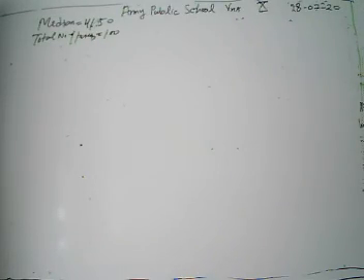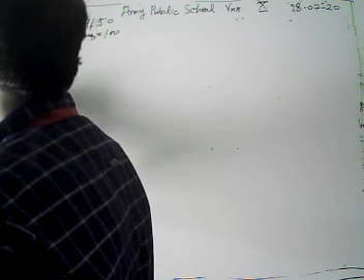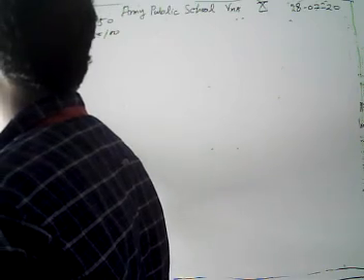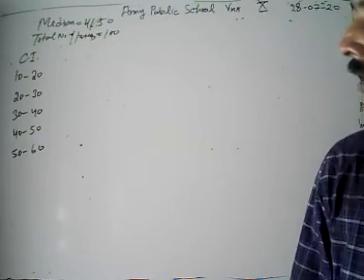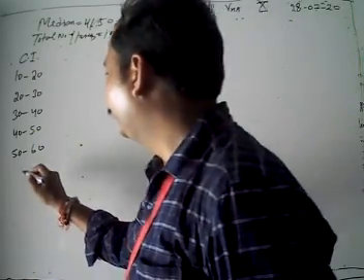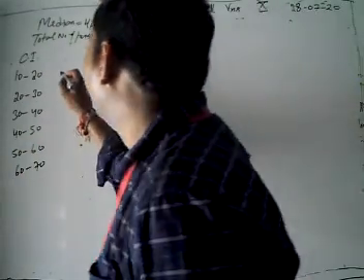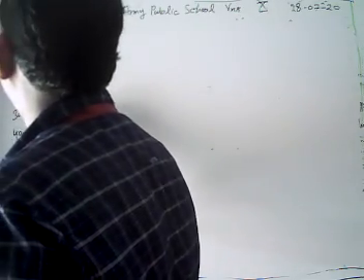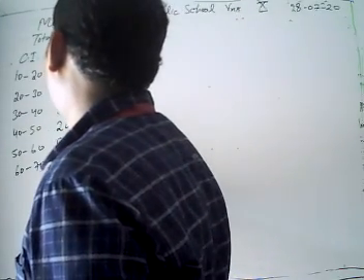Now the daily earnings in rupees are given in class intervals: 10 to 20, 20 to 30, 30 to 40, 40 to 50, 50 to 60, and lastly 60 to 70. The number of persons, which are the frequencies, are given as 4, 28, then the missing frequency f1, 20, f2, 16.